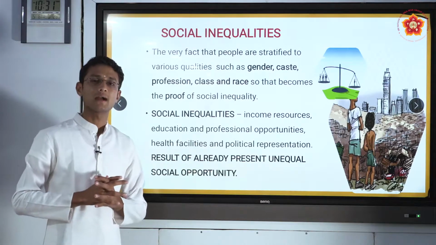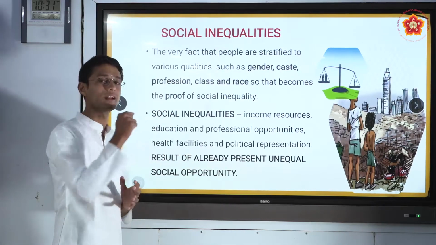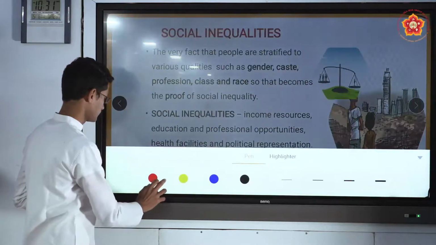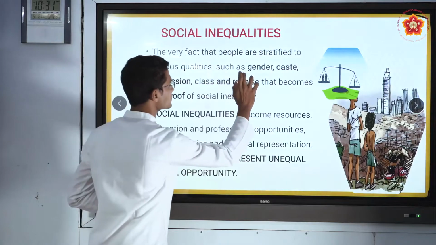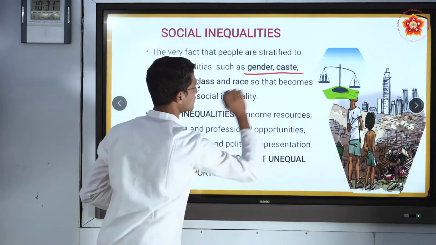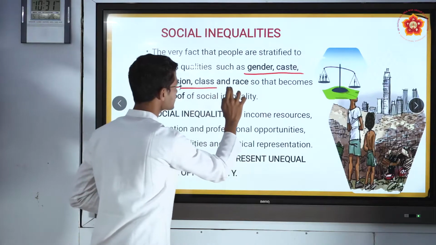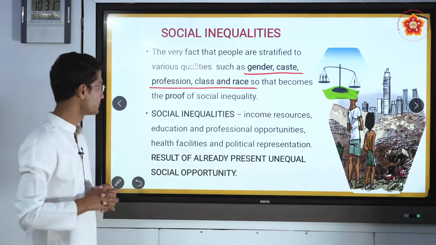Dear students, I would also request you to please underline the words which I will underline on the slide. Social stratification qualities are gender, caste, profession, class, and race. Please take a note of this.